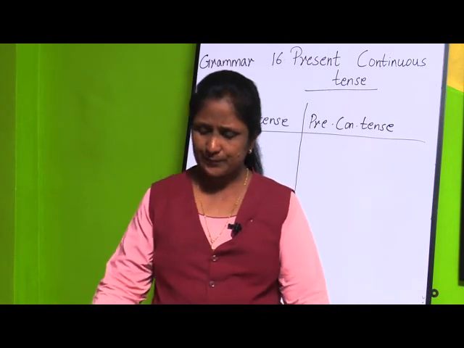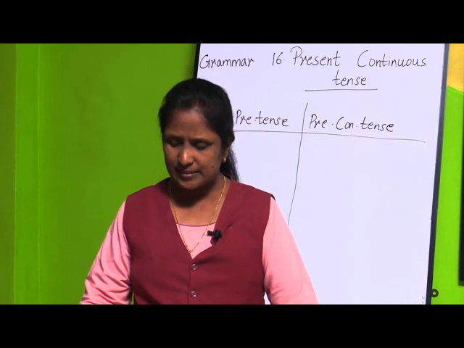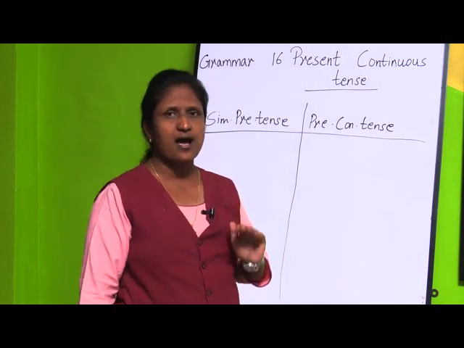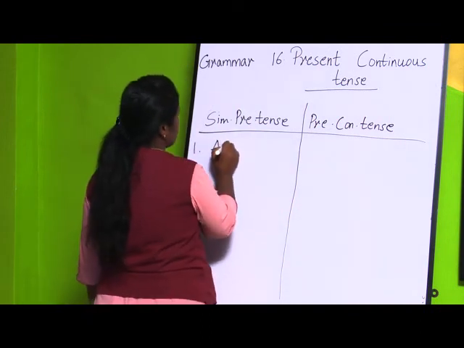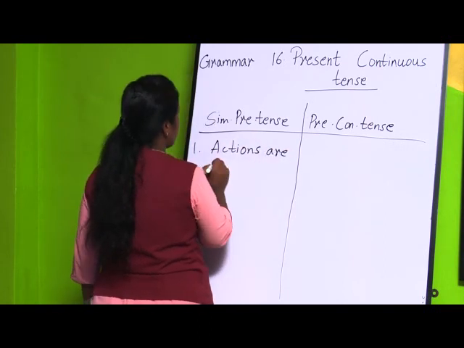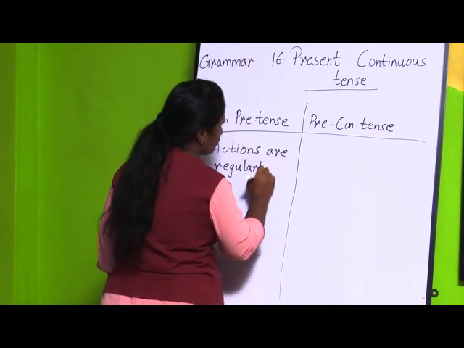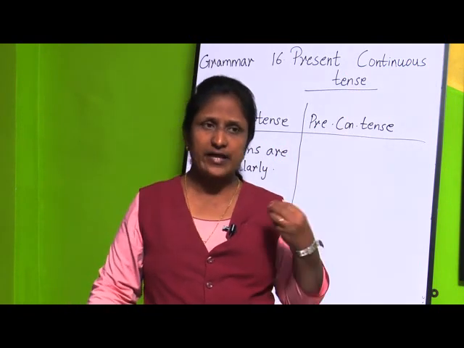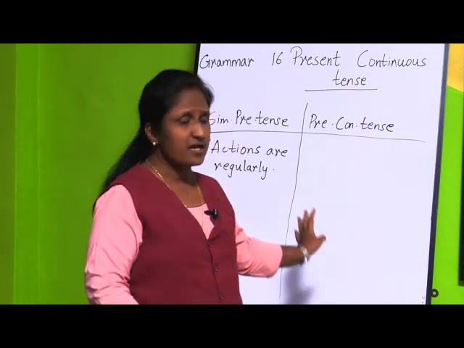So now we are going to differentiate simple present tense and present continuous tense. In simple present tense, the actions are done regularly. First point is what? Actions are done regularly. For example, we go to school, we sleep at night, we brush our teeth, we have our lunch. These are regular actions, meaning we do these actions daily.